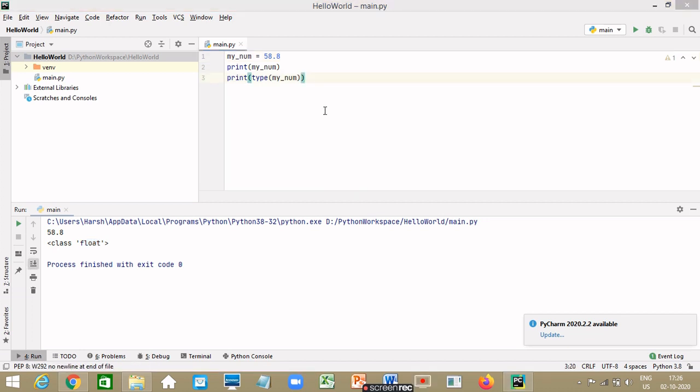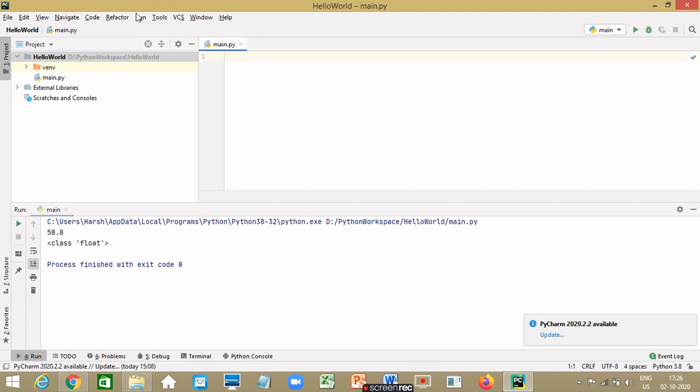So the next one is complex number. A complex number is represented as c = a + bi, where a is the real part of the number and bi is the imaginary part of the number. In the real world, we have seen the application of complex numbers in physics, like representing an electric circuit or electromagnetic waves and quantum physics. So we can see how Python is a general purpose language and can be used in nearly every field. So let's define a complex number in Python.